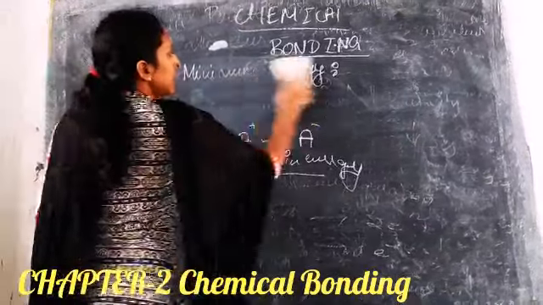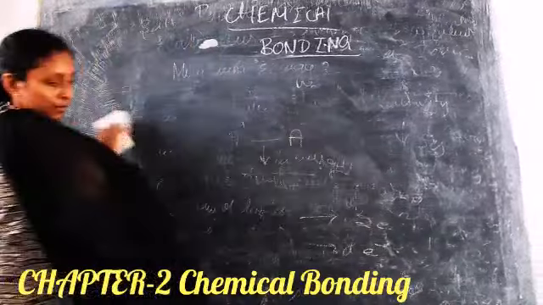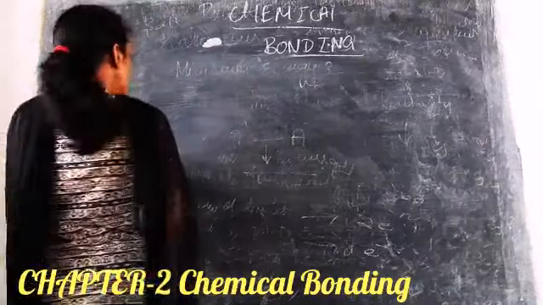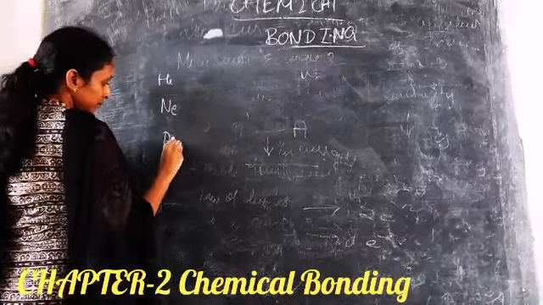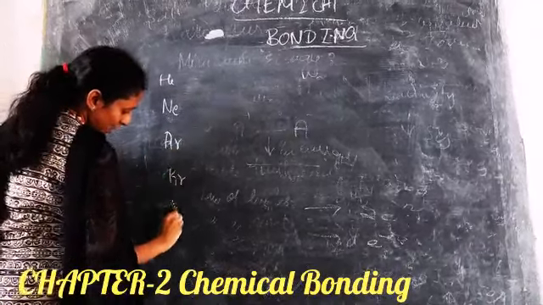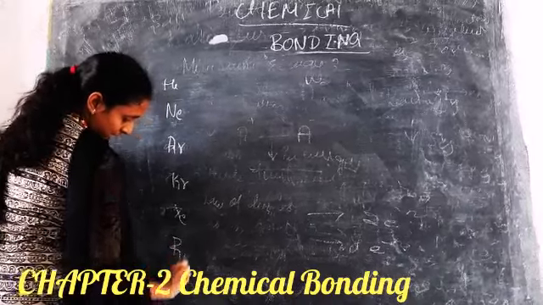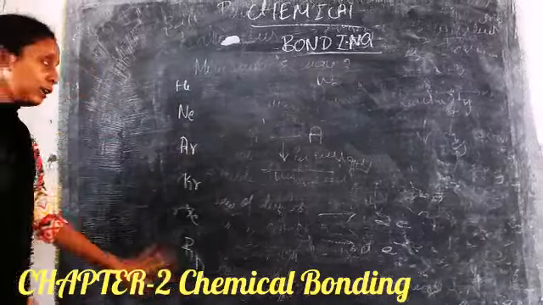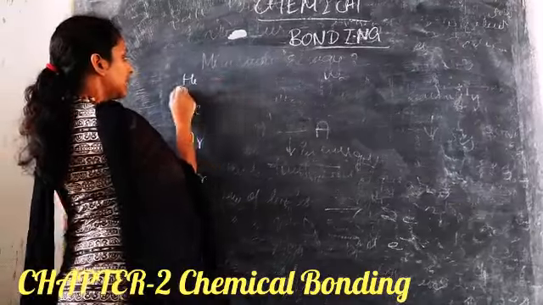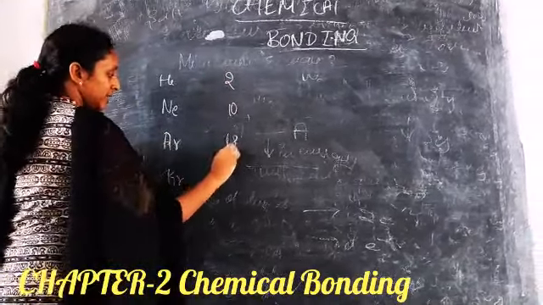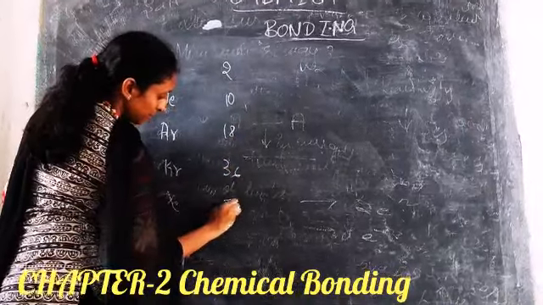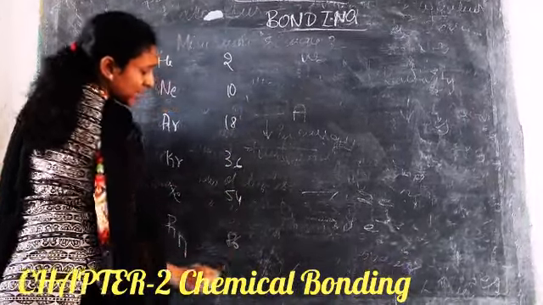So we will talk about a few elements which are the noble gas elements. First one is helium, neon, argon, krypton, xenon, radon. These are the noble gas inert elements. Their atomic numbers are 2, 10, 18, 36, 54, 86.